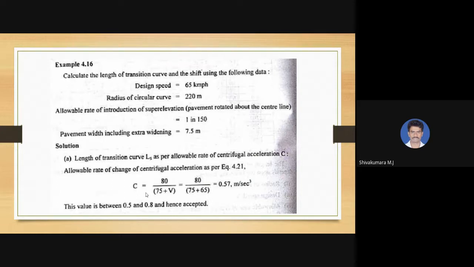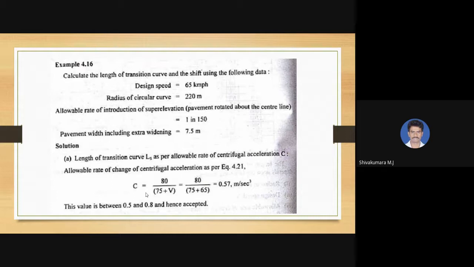Sometimes it can be mentioned that the pavement is rotated about center line. In such cases, directly you can take 1 in 150, and width of pavement including extra widening is 7.5 meter. This is the given data, and we use three methods as explained before.